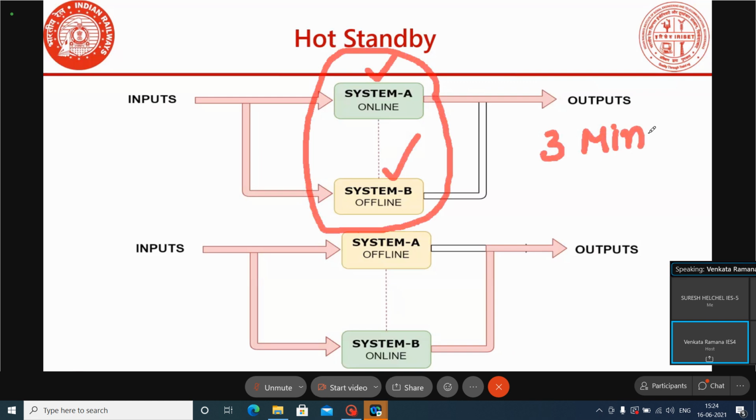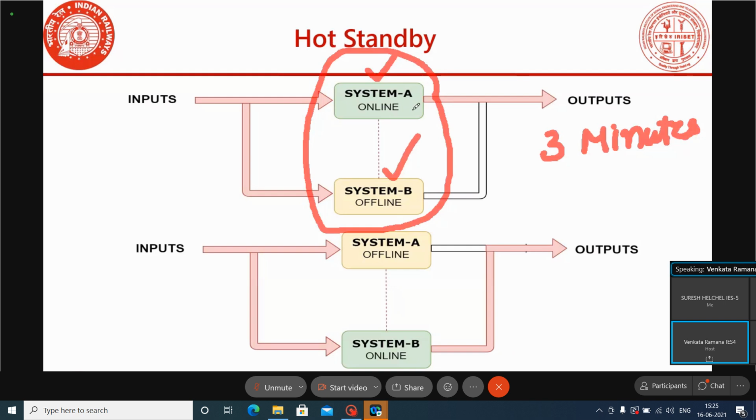Here what will happen when power supply has been given to the two systems: one system will become online, the other system will become offline. Even if the power supply was connected to both systems at a time, one system will become online, the other offline.